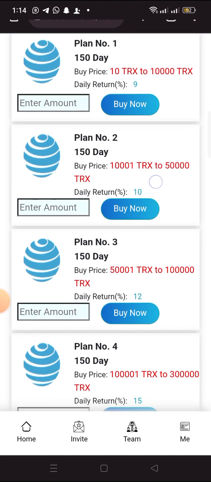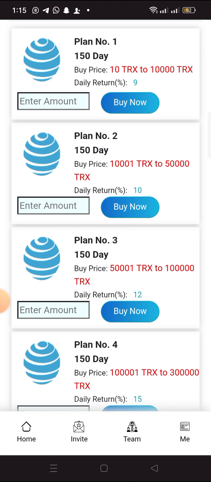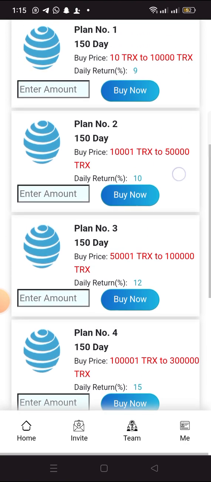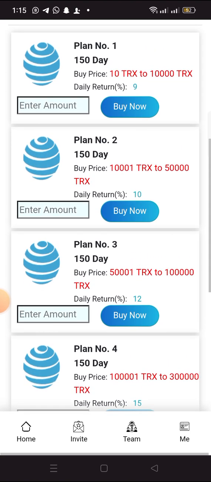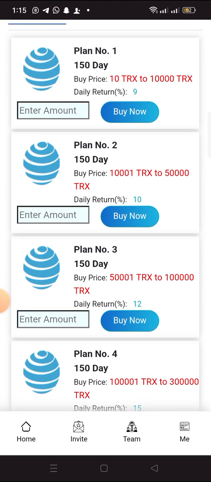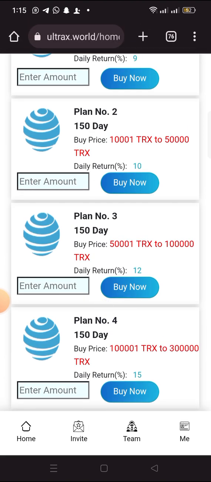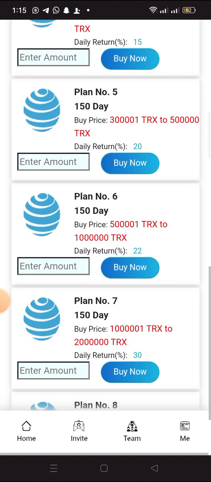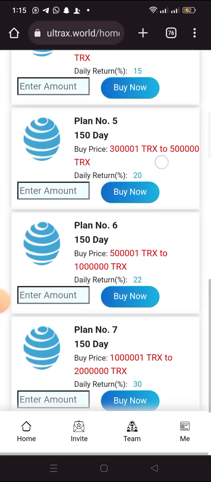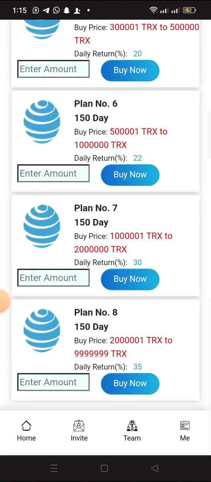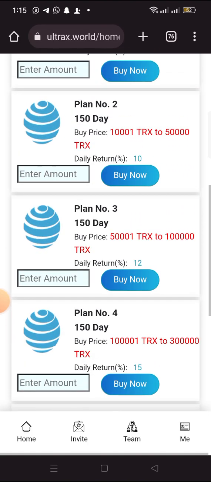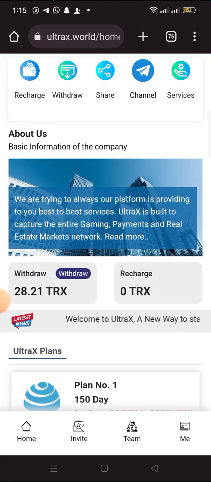If you invest with 10,000 plus Tron to 50,000, you'll be getting 10% daily for this plan. If you invest with 10,000 Tron, that is 10% of 10,000, which is 1,000. You will get 1,000 Tron daily. So that's how the platform works. This one you'll be getting 20% daily, while this one 30, this one 35. So that is how this platform works.